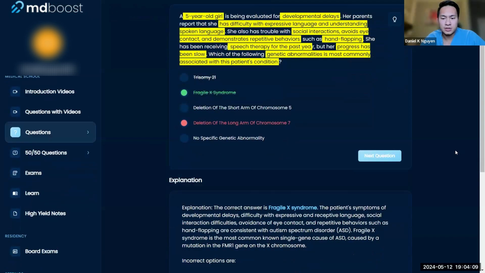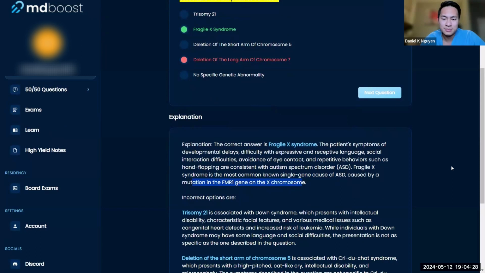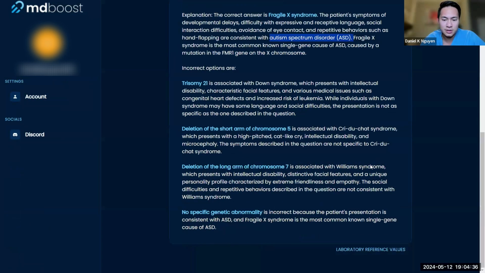Okay, so let's take a look here. Fragile X: developmental delays, avoidance, repetitive flapping, consistent with, I thought it was autism, right? Fragile X syndrome is caused by a mutation on chromosome X. I thought it was autism, which is actually E, probably a better answer than that.